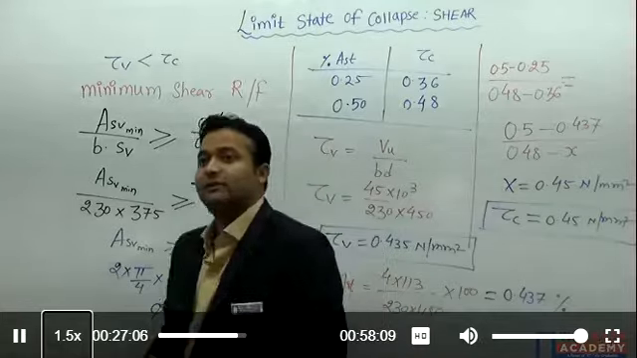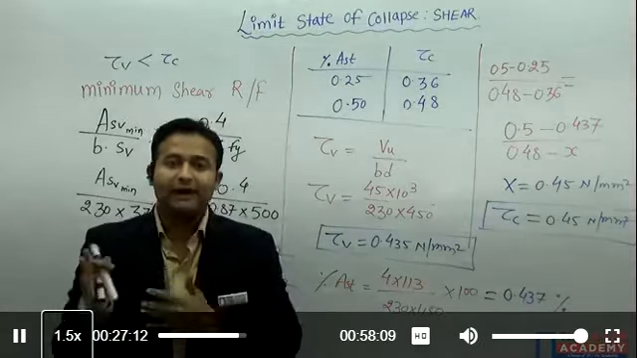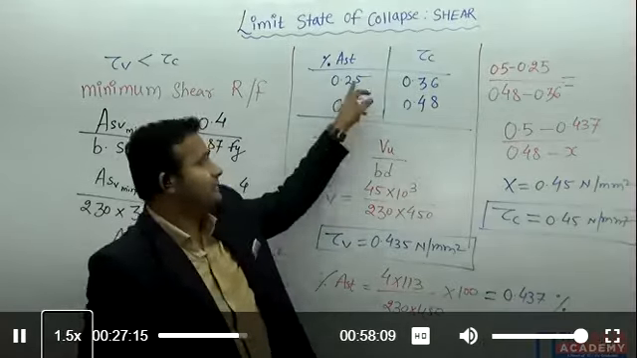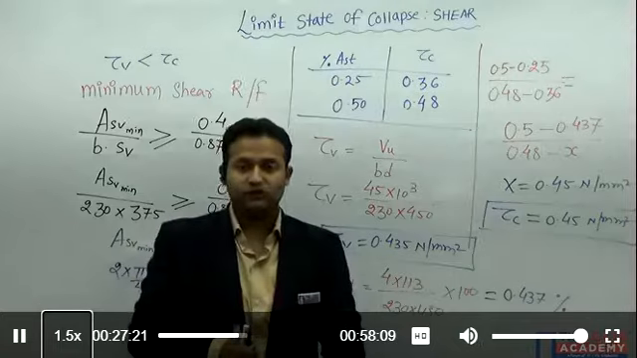Yeah, one question is there. Somebody is asking, they have given the ultimate shear strength of the concrete. That is ultimate, don't compare with the maximum shear strength of the concrete. This ultimate depends upon your percentage Ast only. Don't compare with the maximum, tau C max.